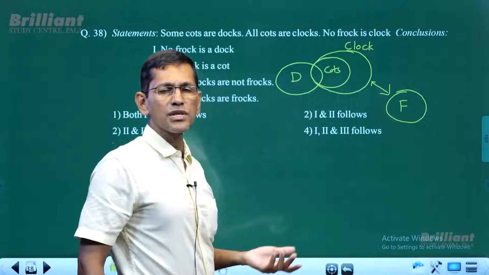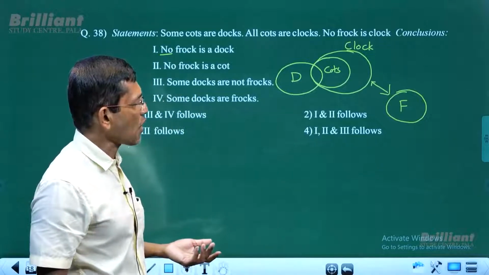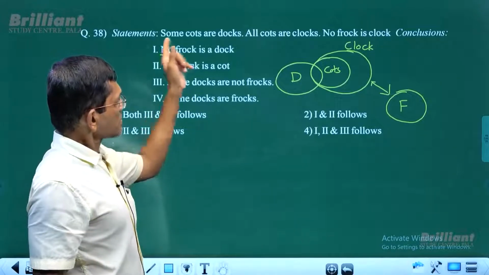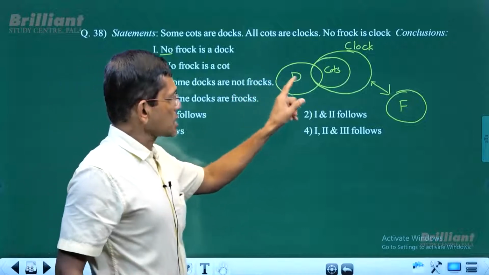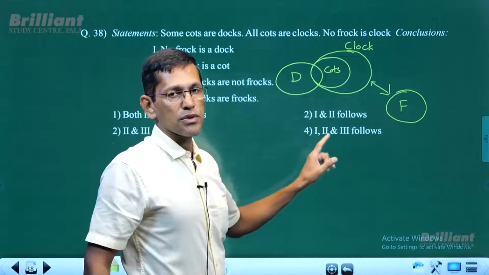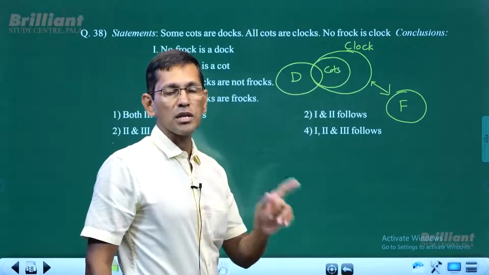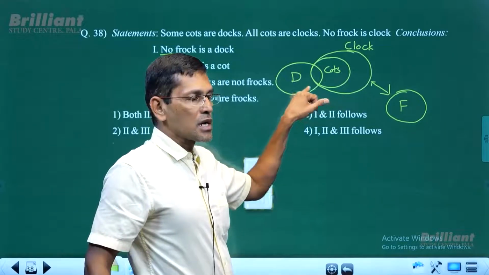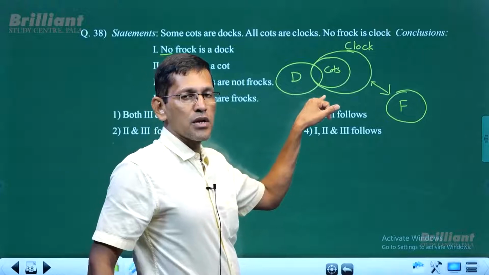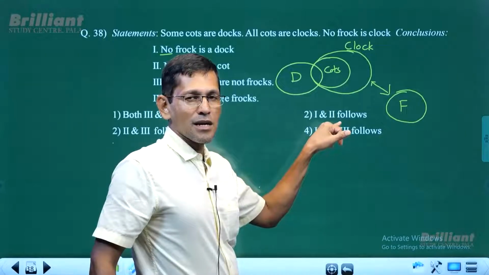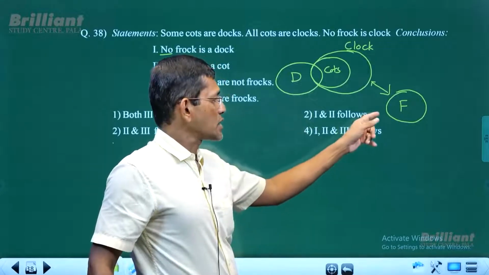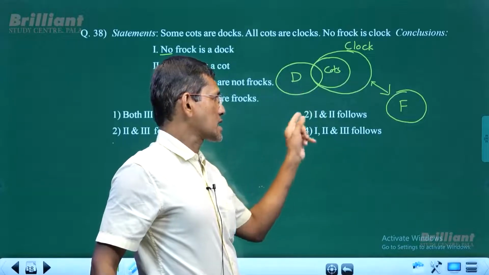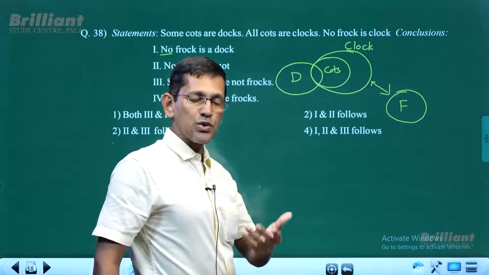Is there any restriction for frogs to intersect with the dogs? Any of the statements says that no dogs are frogs or no frogs are dogs? No such statement says. So that means frogs can intersect with the dogs, right? So in that case, if you draw a new diagram, frogs intersecting with the dogs, that new diagram exists.